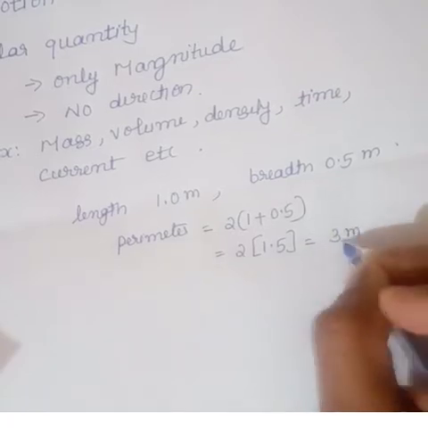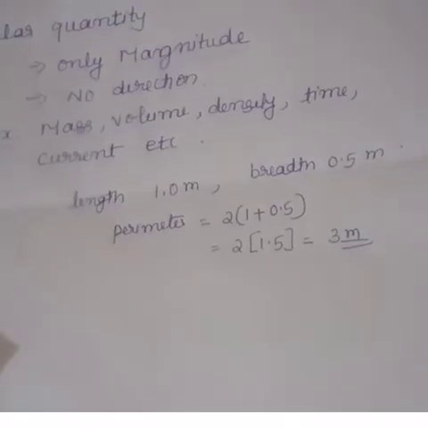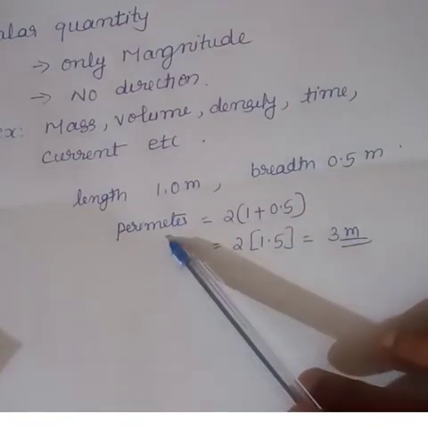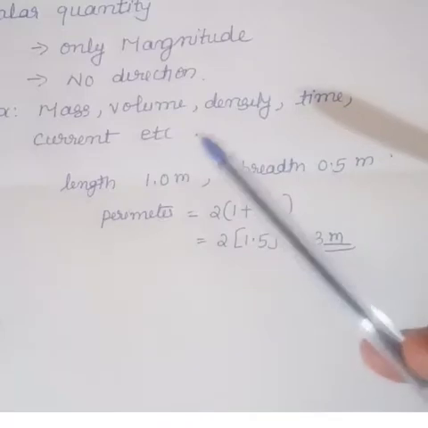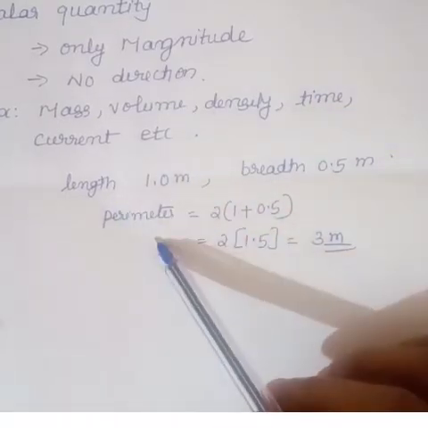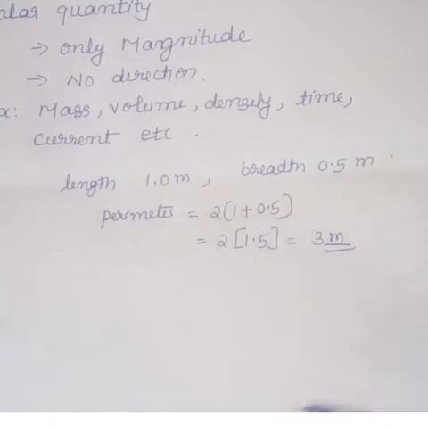That is 3 meter. So in that case, the length of each side is a scalar, then its perimeter is also a scalar. That means scalars can be added or multiplied according to the ordinary laws of algebra.